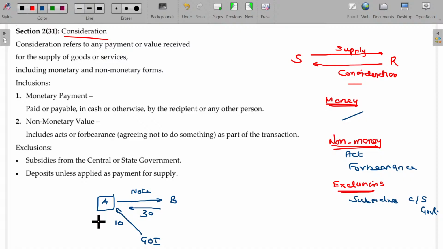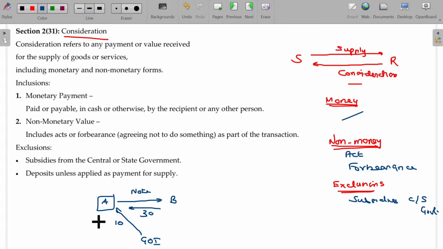That's called subsidy. Now the question is, what is the consideration? Actual consideration A receives in this case being 30 plus 10, 40. Anyhow, for the GST purpose, 30 will be final, and for the 30 only GST is leviable. Clear? Only 30 is considered as consideration. You have to pay the GST only for 30. Clear?